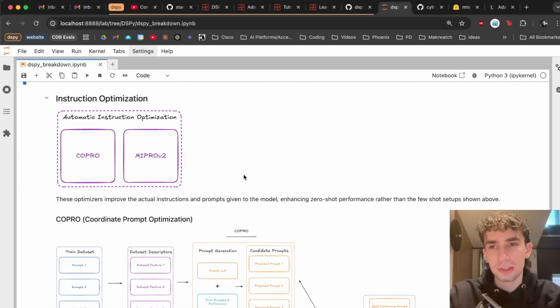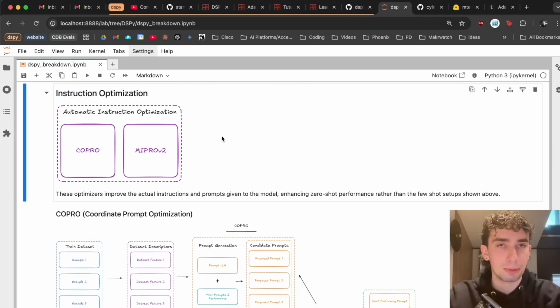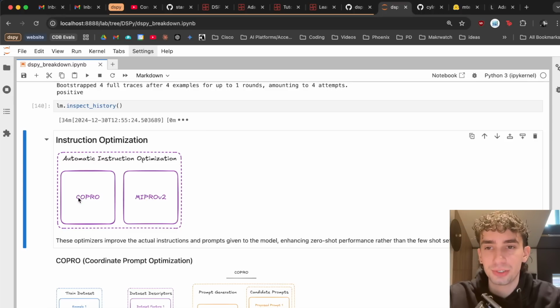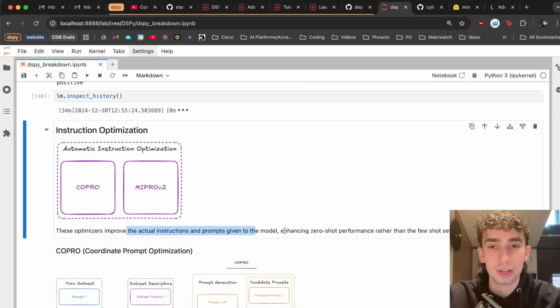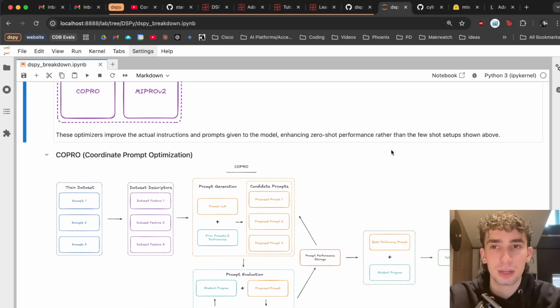Now, the more interesting and more well-known part of DSPy is actually the instruction optimization part, where we're going to look through some optimizers that are going to iteratively refine the literal instructions that are being given to the language model. There are 2 main optimizers here, the COPRO and MIPRO v2. And these are going to improve, as mentioned, the actual instructions and prompts given to the model. So this is more going to enhance our zero-shot performance rather than the Fewshot setups right up above.